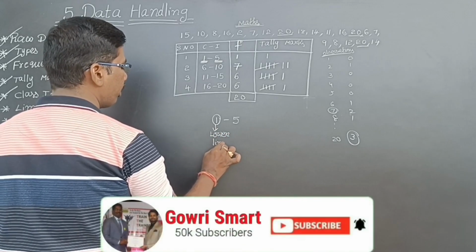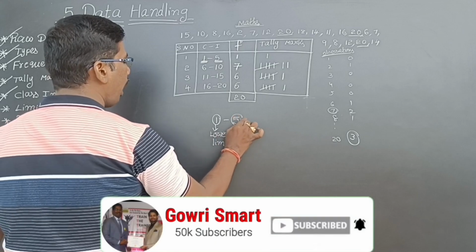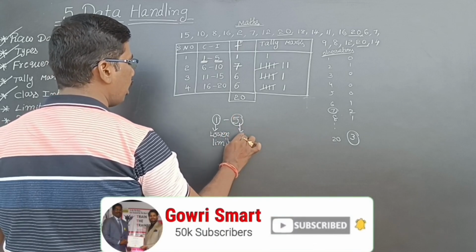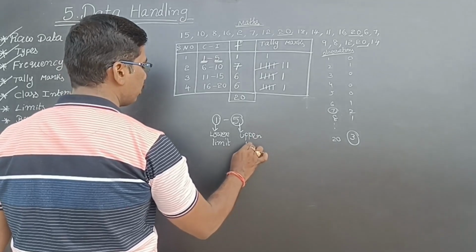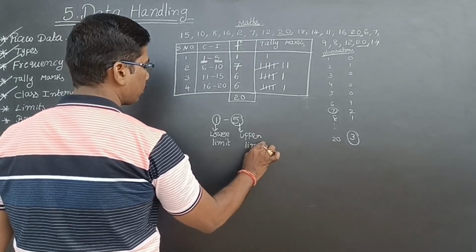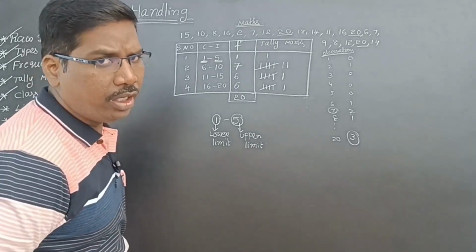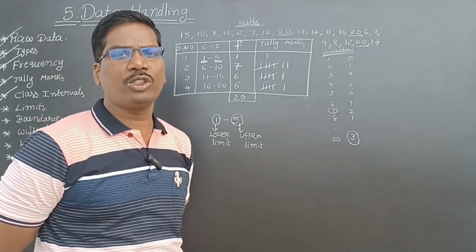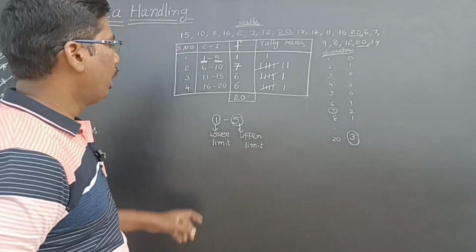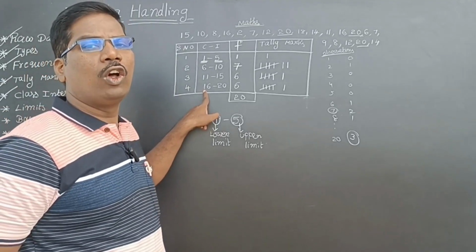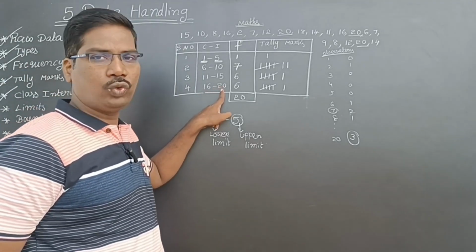The highest marks in this class interval is the upper limit, because it is the highest value. So 1 to 5 means lower limit is 1, upper limit is 5. Now if I take the class interval 16 to 20, the lower limit is 16, upper limit is 20.